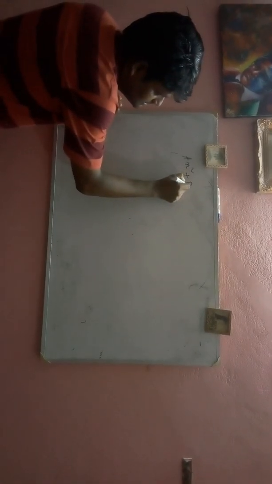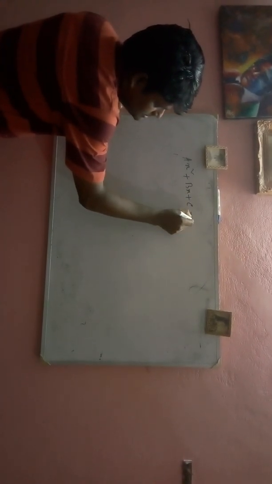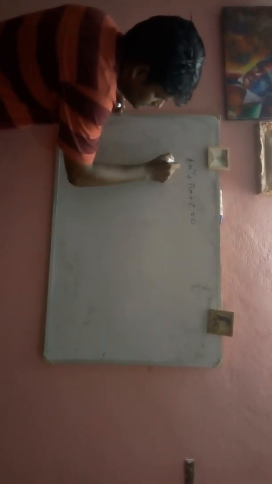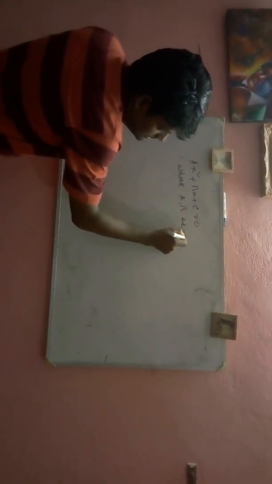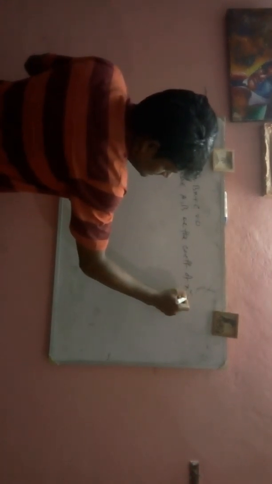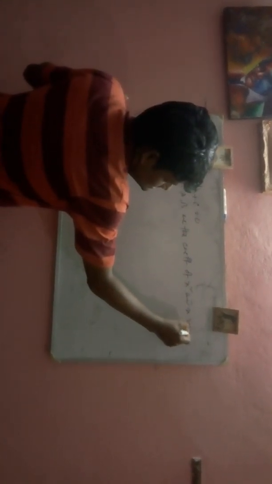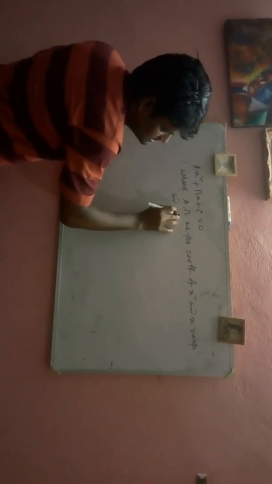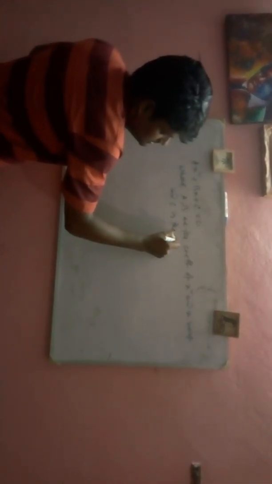Learn how to find the nature of roots of a quadratic equation. Let us take a quadratic equation ax square plus bx plus c equals 0, where a and b are the coefficients of x square and x respectively, and c is the constant.